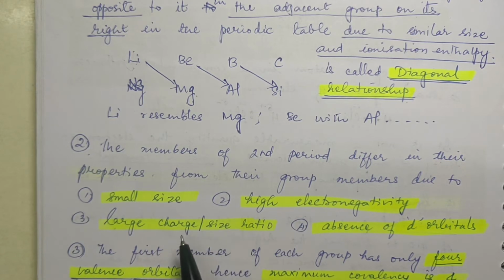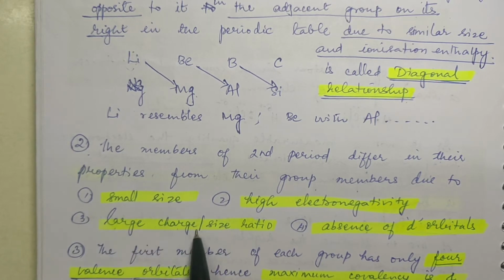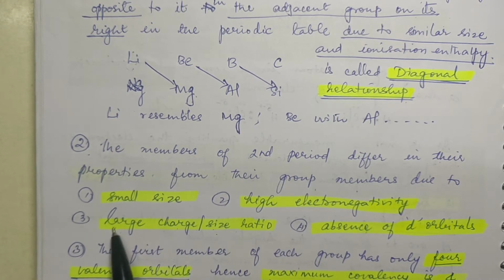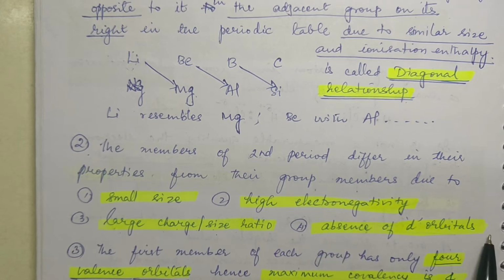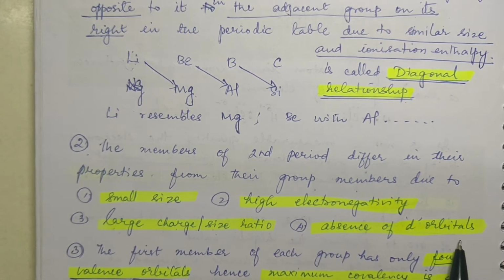I'm sorry, I said it the wrong way around. Charge by size is large, the ratio is large. That means the size is small and the charge is more. So charge by size ratio is large. Then they do not have any d orbitals in them. Now these properties make the elements of second period different from their own group members.